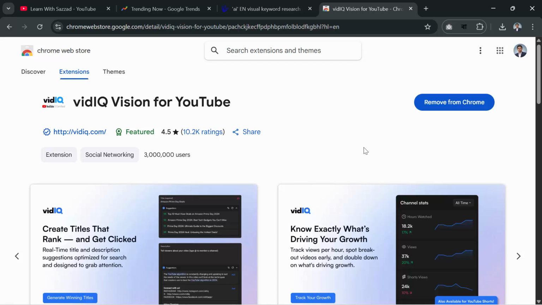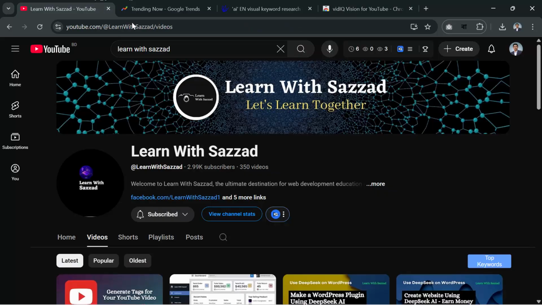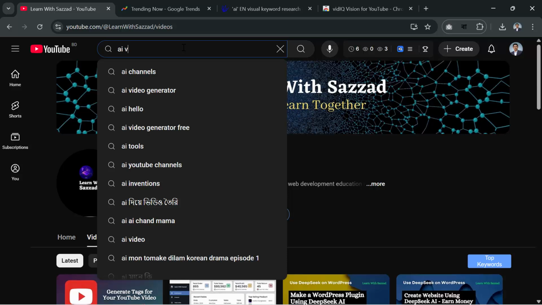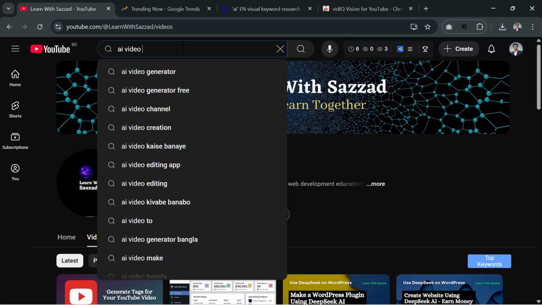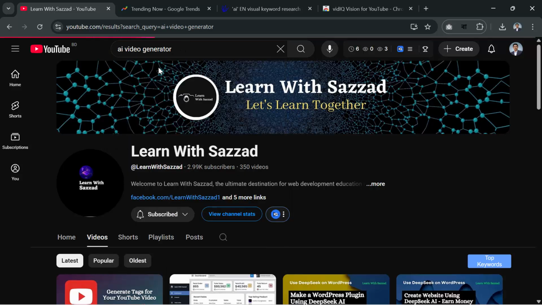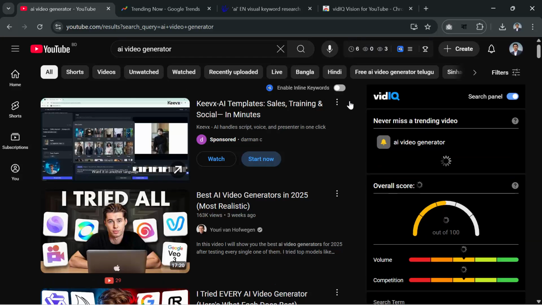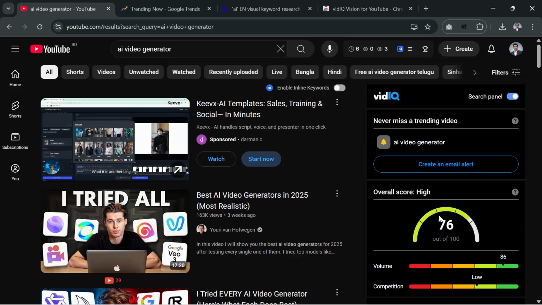Then go to YouTube, then search a video, AI. If I search AI video generator, here as you can see, on the right side this overall score is high, 76, and volume is this one.